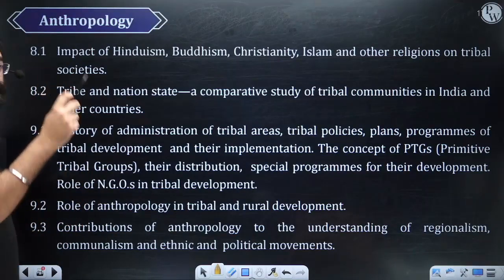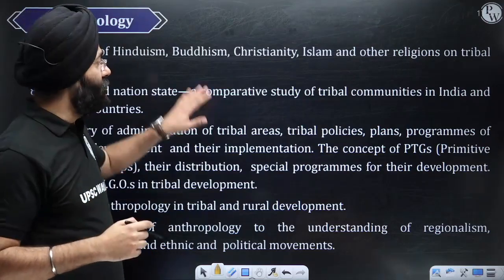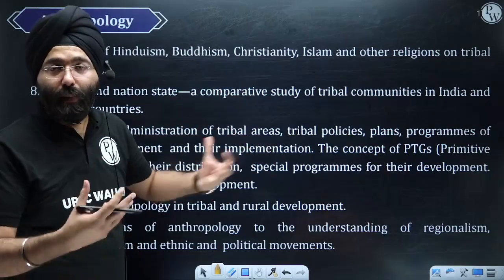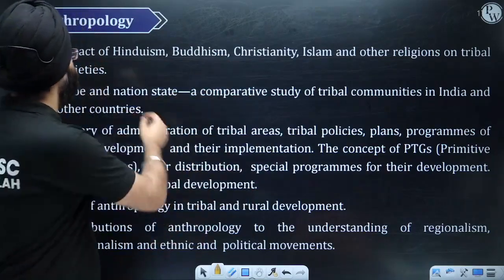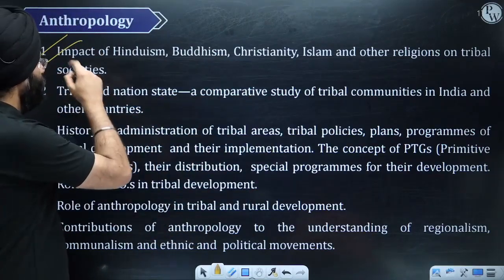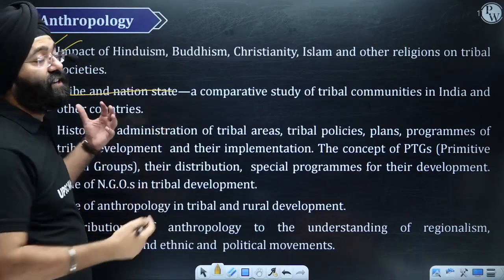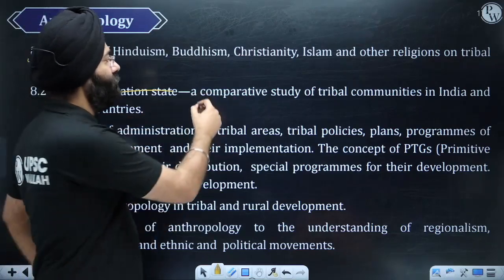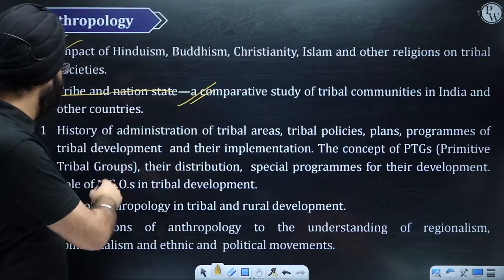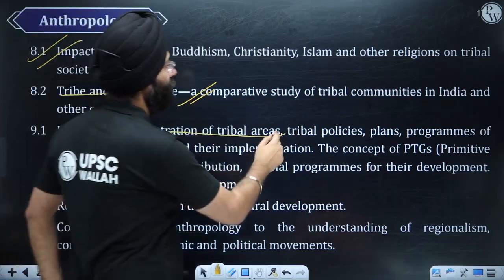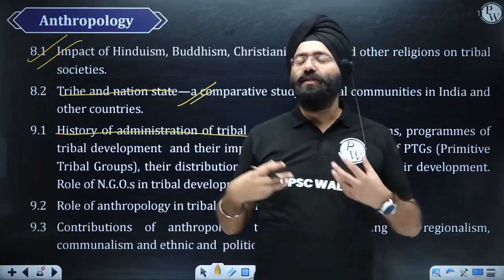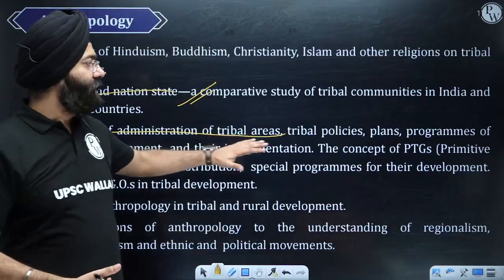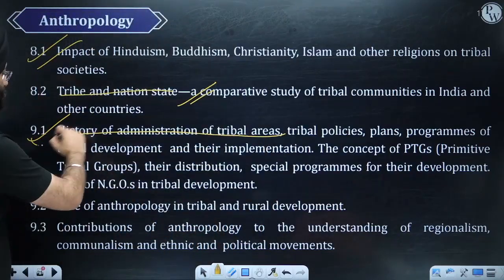Again, we had studied the impact of religion on the Indian society. Again, impact of religion on the tribals. What is the impact? How has it impacted? Good, bad, case studies are going to be done here, right? Tribe and nation state. We're going to give you case studies for that, and then you can probably jot them down, and that would meet the demand of this topic. History of administration of the tribal areas. Again, various programs, plans, schemes, and acts are going to be dealt with in this topic, right?